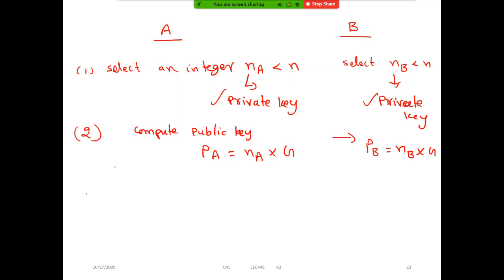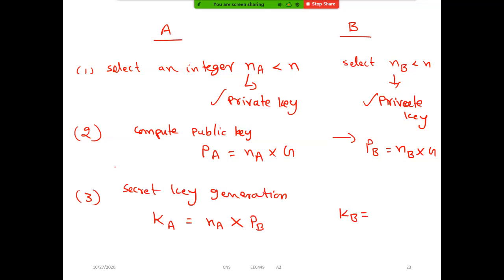Now see how they generate the secret key. User A computes KA, where NA is the private key of user A, but he uses the public key of user B. Similarly, user B will generate the secret key KB, which is NB, the private key of user B, into PA, the public key of user A. Ultimately, these two will be equal.